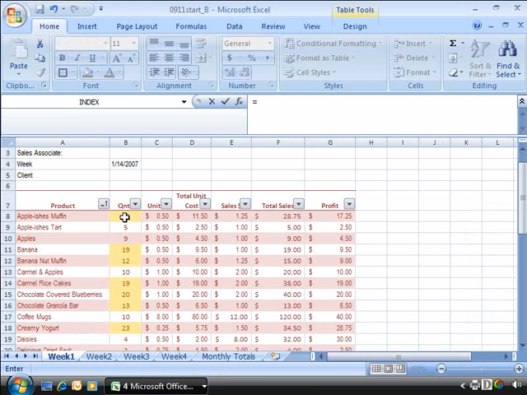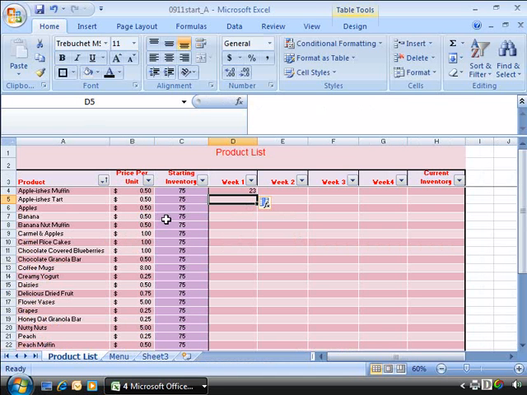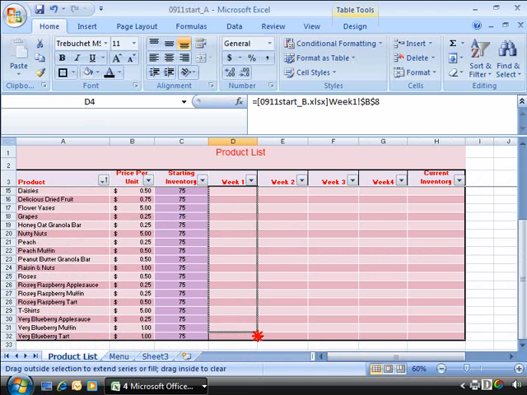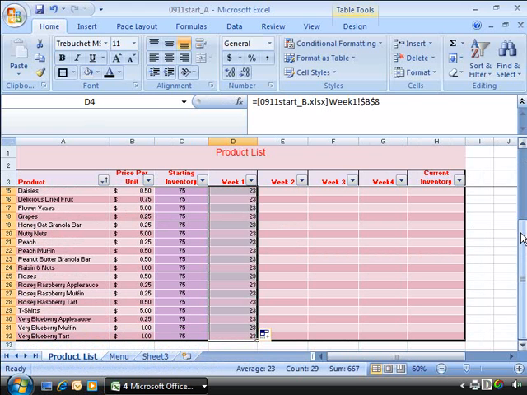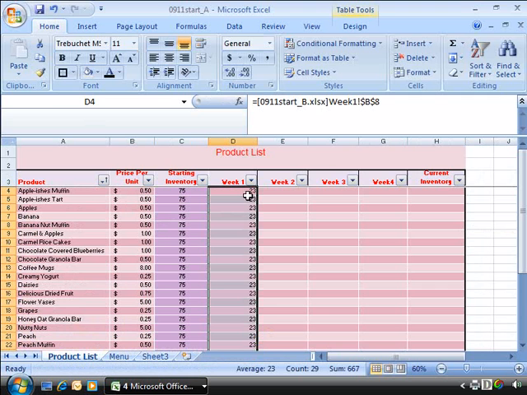And what we want to do is select B8 for Appalicious Muffin. Go ahead and click that cell and then press enter on your keyboard. Notice that this tallies up our product total for Appalicious Muffins for week 1 of 23. Then I can go ahead and pull this formula all the way down to the bottom, and notice that 23 is filled all the way for all the products.